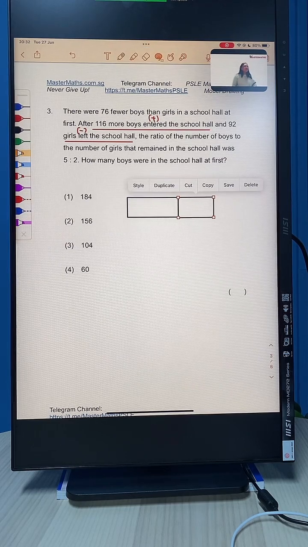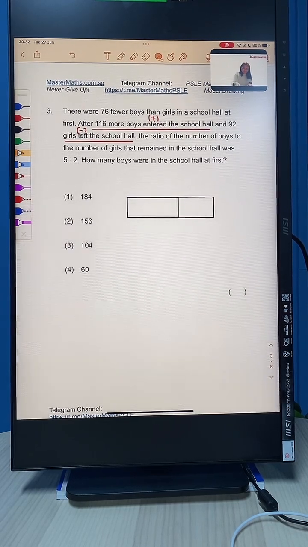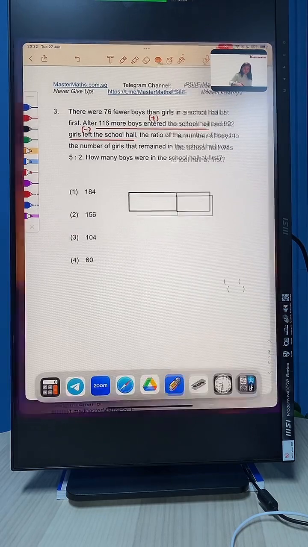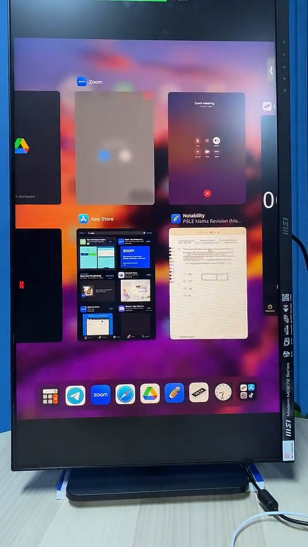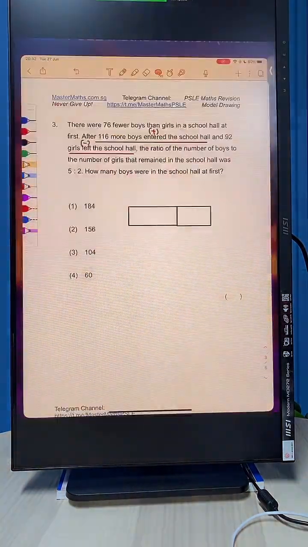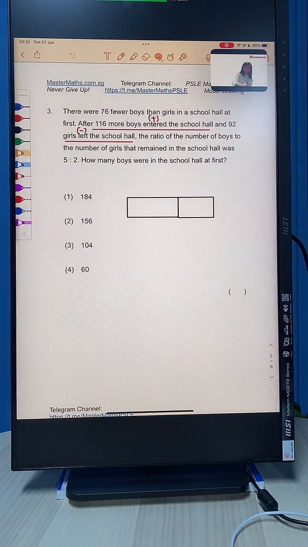Unfortunately it seems like my iPad has jammed. Let's see if it works now. Nope. Let me try to reopen this.